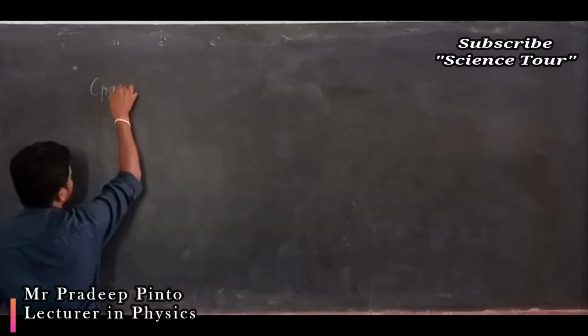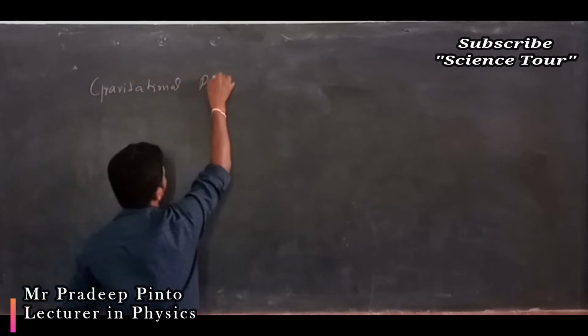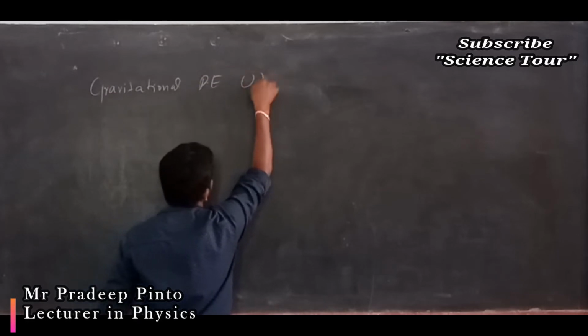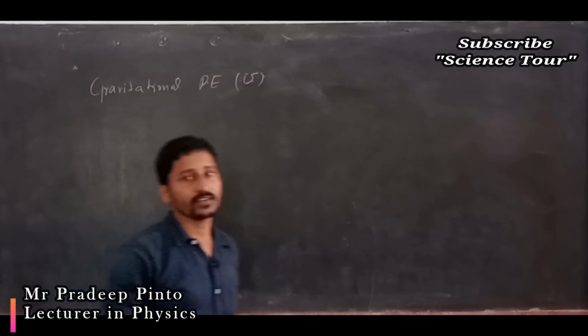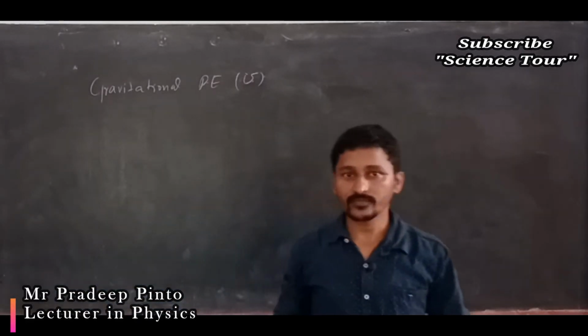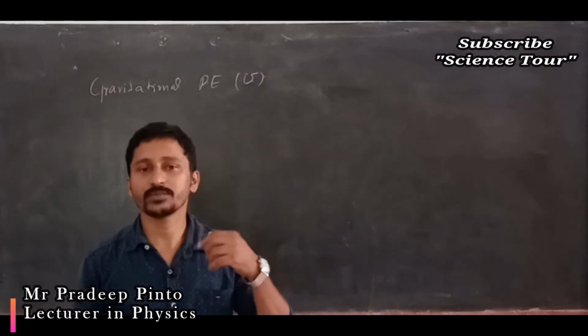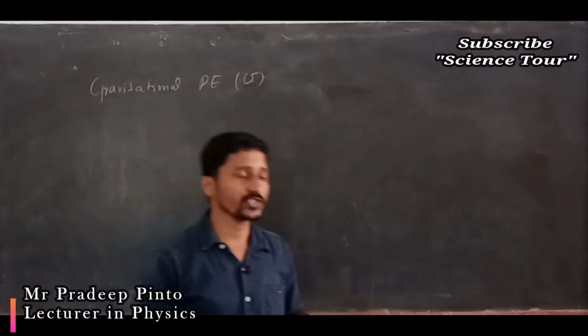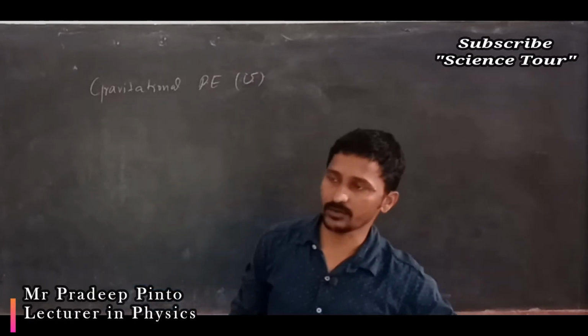Gravitational potential energy, which is denoted as capital U. So what do we mean by gravitational potential energy? It means the potential energy because of gravity. Where there is a force, there is a work done, and that work done becomes gravitational potential energy.